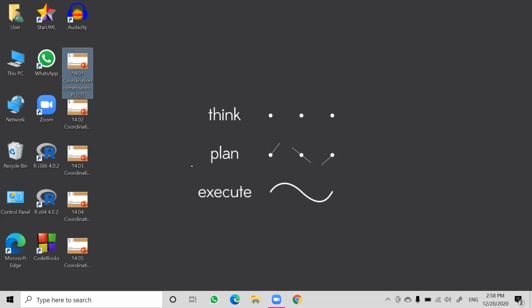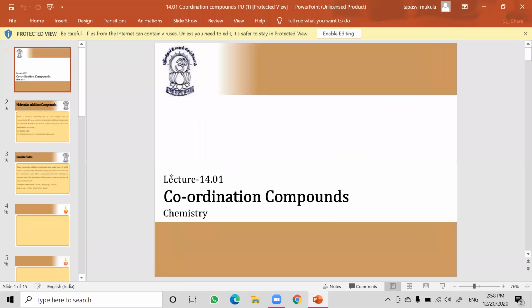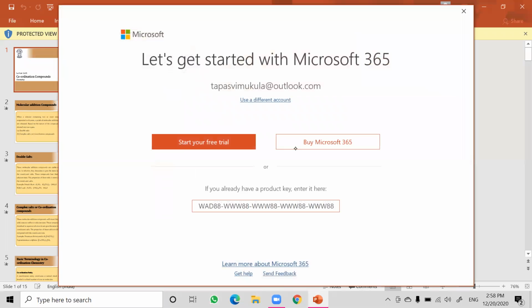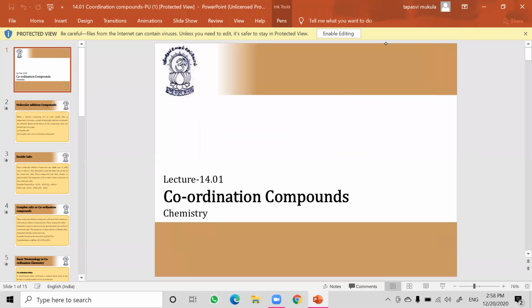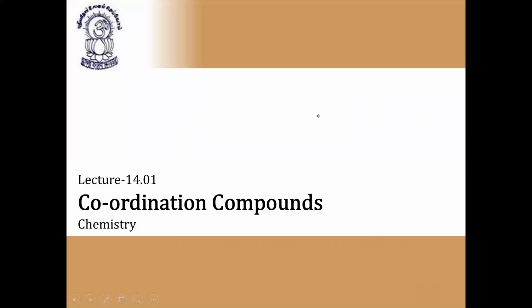So, starting onwards, listen carefully, and whatever the PPTs have been shown to you on screen, please make a note in the classwork. If you maintain classwork, then only you can understand it better. So right now we are going to start coordination compounds. Very important chapter for JEE Mains, NEET and Advanced, any type of competitive exams. Without this chapter, there will be no question. So that's why it's very important. Please note it down. Whatever slides are displayed on the screen, please make it as classwork.